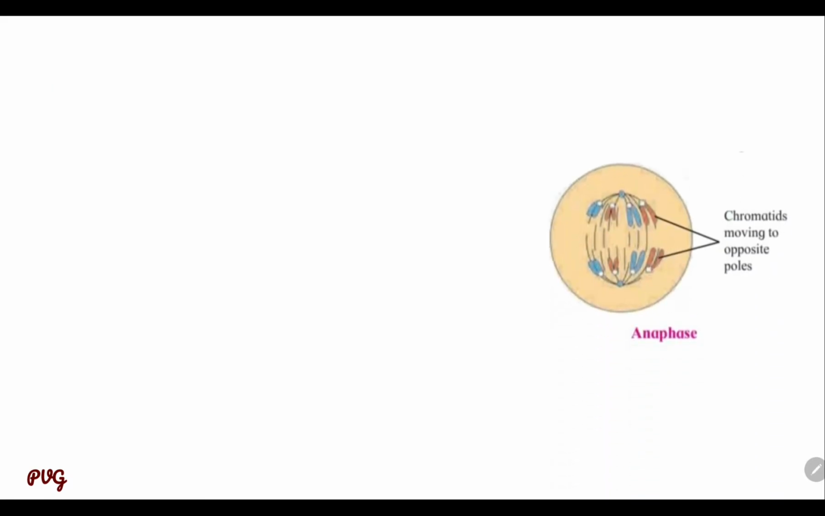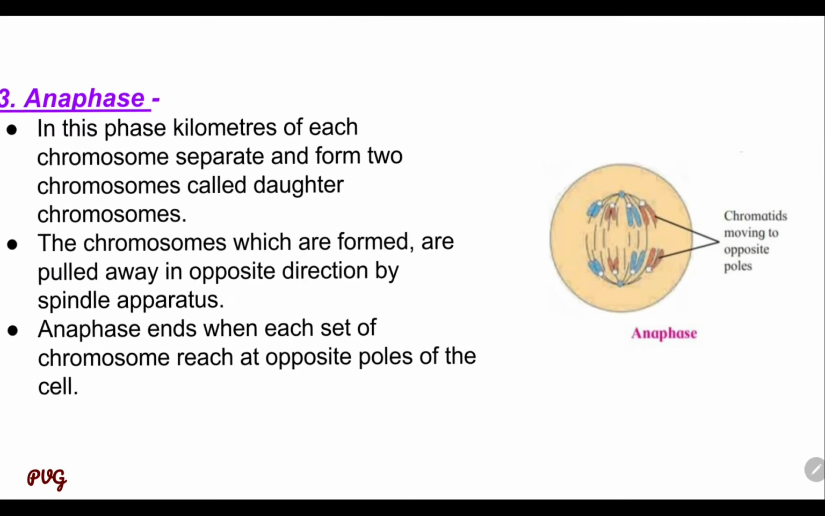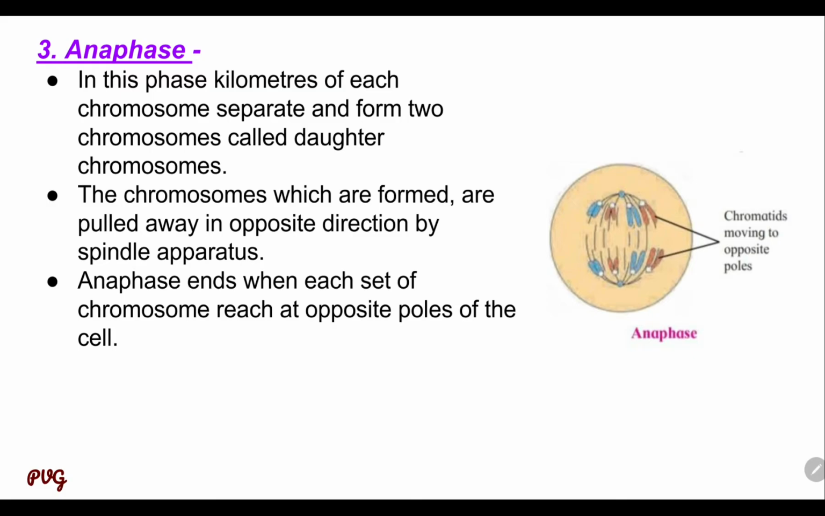Then the next one, that is the anaphase, the third stage of mitosis. See in the diagram, the chromatids moving to opposite poles. These chromosomes, which were at the equatorial region in the metaphase, move towards the respective poles. Thus in the anaphase, in this phase, the centromere of each chromosome separates and forms two chromosomes called daughter chromosomes. These are the daughter chromosomes that move opposite.